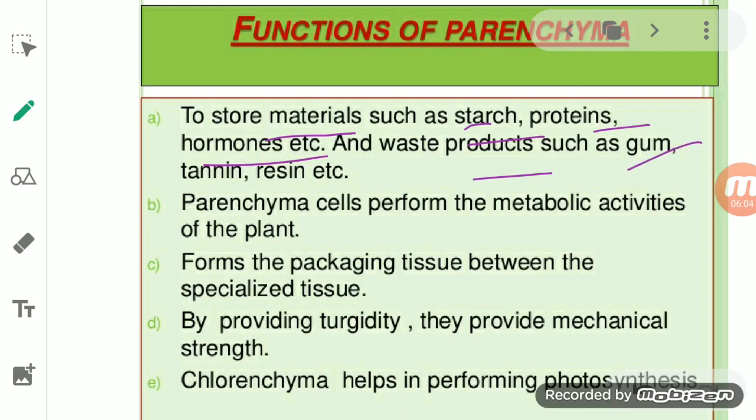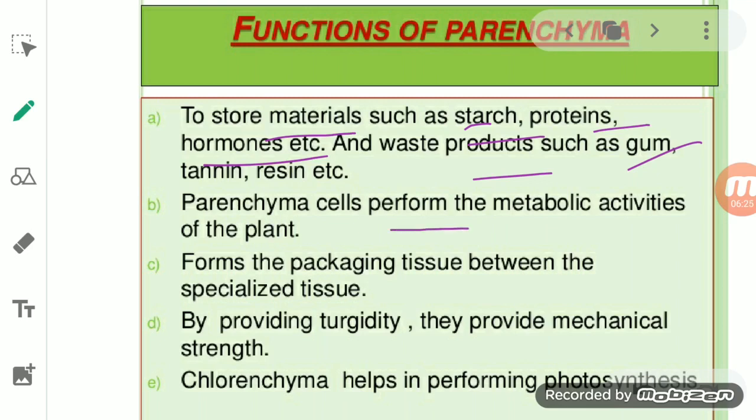That is, gum is there, tannin is there, resins are there. These are all waste materials which come outside through the stem of the plant, and they are stored in the parenchymatous tissue. Okay, so the first function is the storage of material.